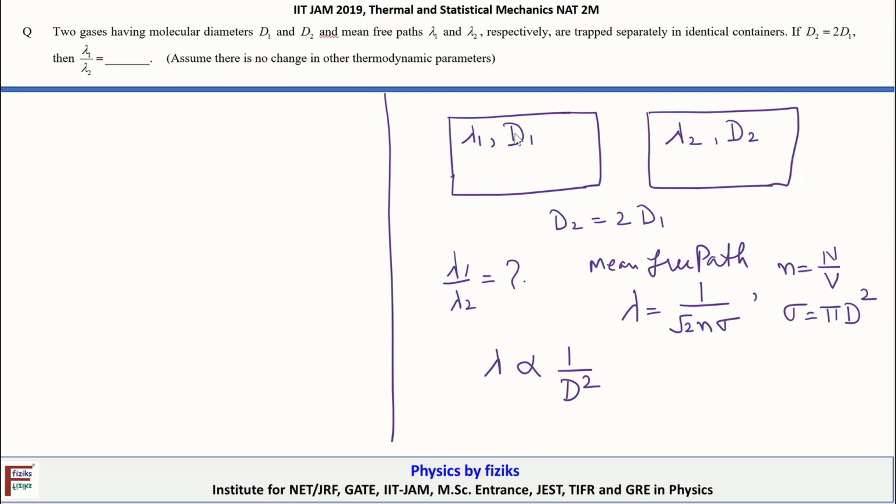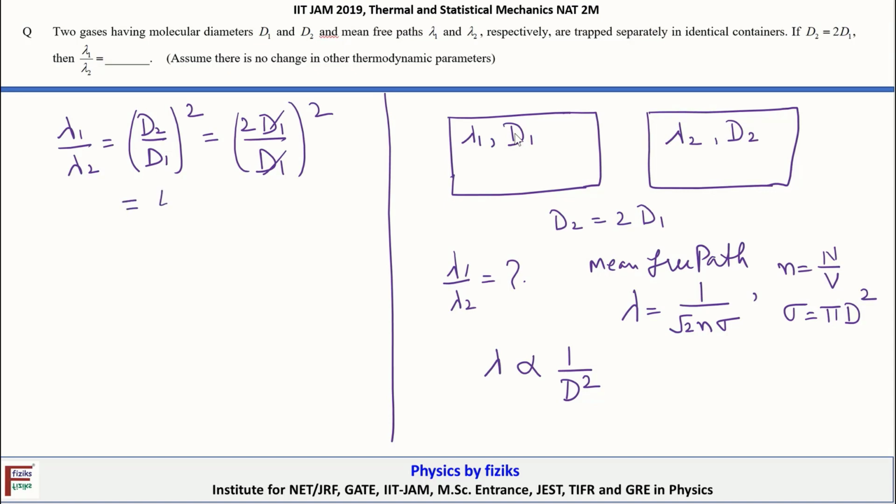So for two different gases we can write, because n, the number density, is going to be the same for these two different gases, because they are stored in identical conditions. So lambda1 by lambda2 is equal to d2 by d1, squared because of the inverse relationship. We are given that d2 is equal to twice d1. So twice d1 divided by d1, squared, d1 cancels with d1, so lambda1 by lambda2 is nothing but 4. Therefore this is the correct answer.